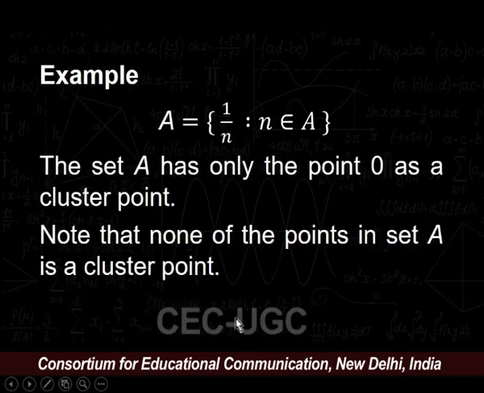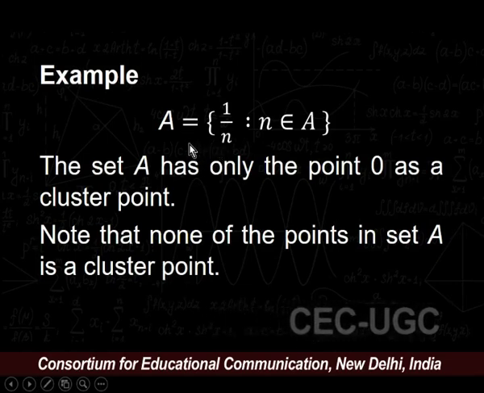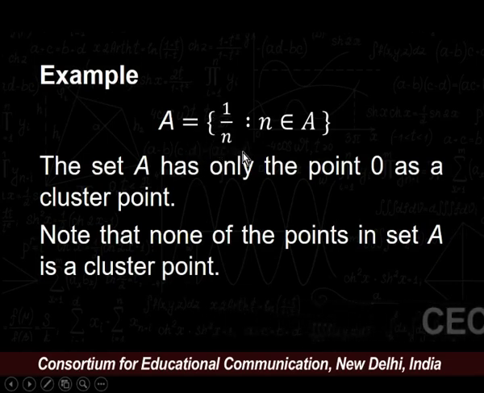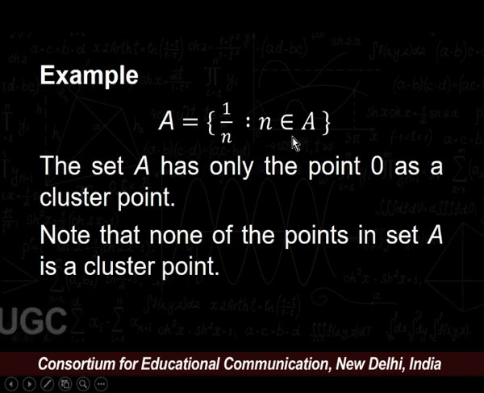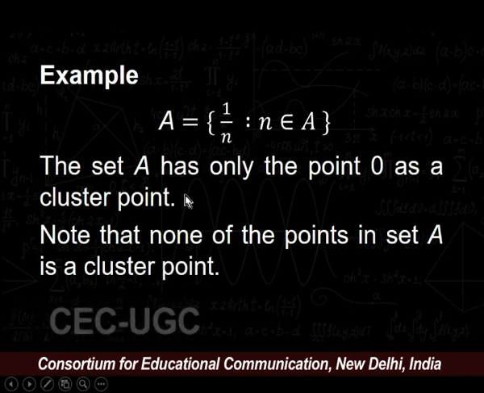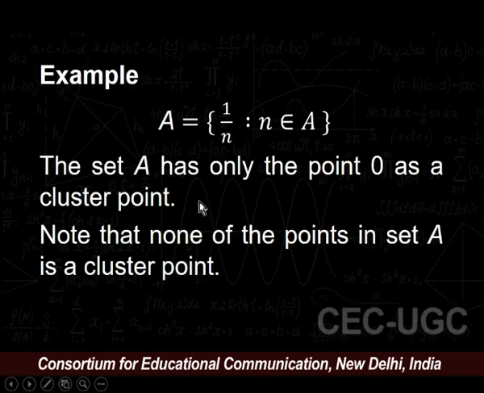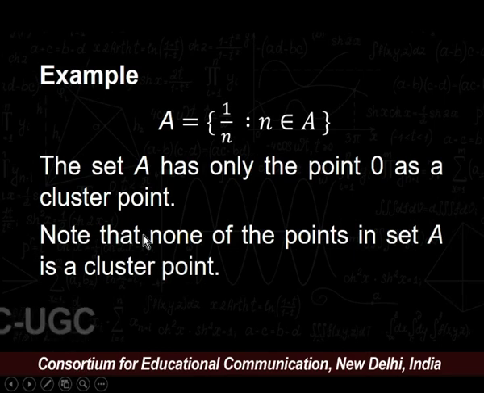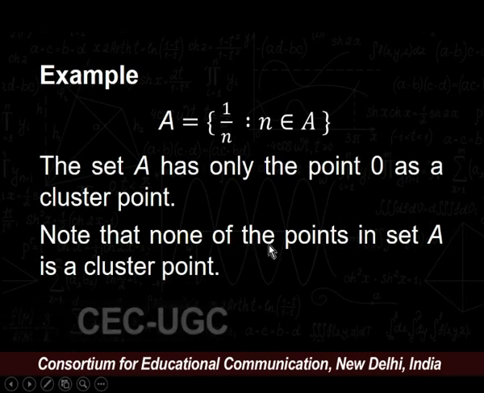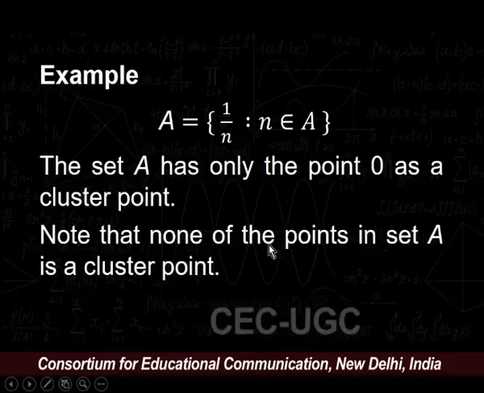Another example for this: let A equal 1/n for all n belonging to the natural numbers. The set A has only the point 0 as a cluster point. Again, we note that none of the points in the set A is a cluster point.